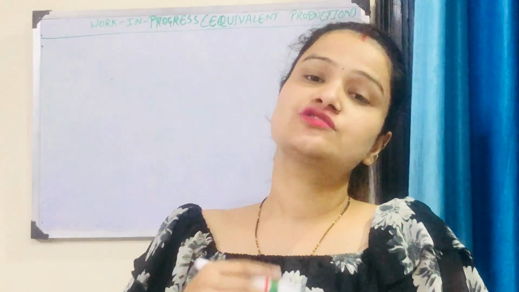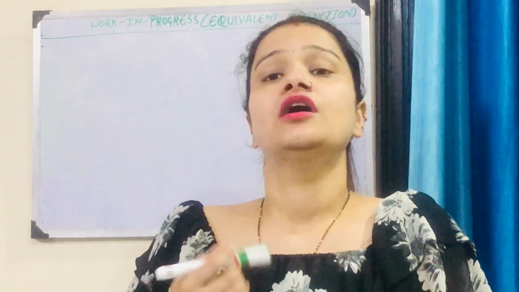Normal loss in equivalent production will be taken as nil. It means we will not take the units in equivalent production. In other words, normal loss is not added to the equivalent production, but its realizable value, the realizable value of normal scrap, is deducted from the cost of material so as to calculate the final cost, or net material cost.